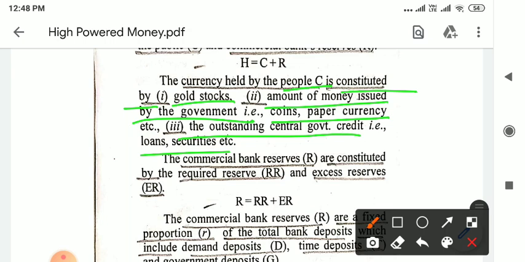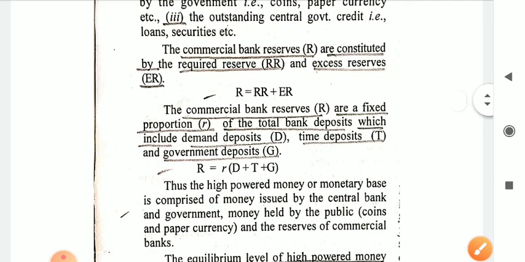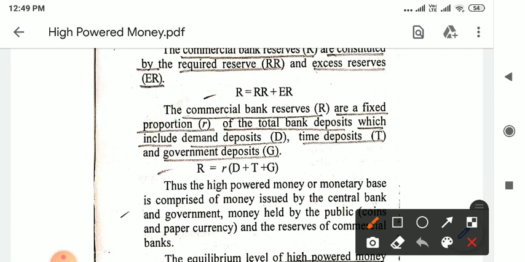Now we move further to the commercial bank reserves. They are constituted of what? They constitute the required reserve RR and the excess reserves ER. Therefore, the commercial banks' reserves R will be equal to RR plus ER. Further about R, it can be said that the commercial bank reserves R are a fixed proportion r of total bank deposits, and these total bank deposits include what?